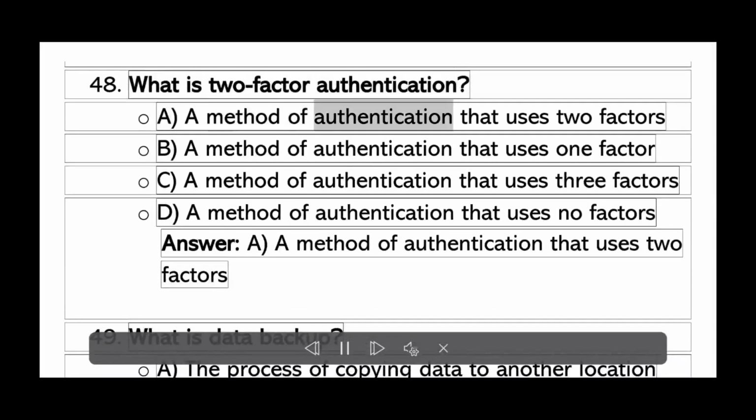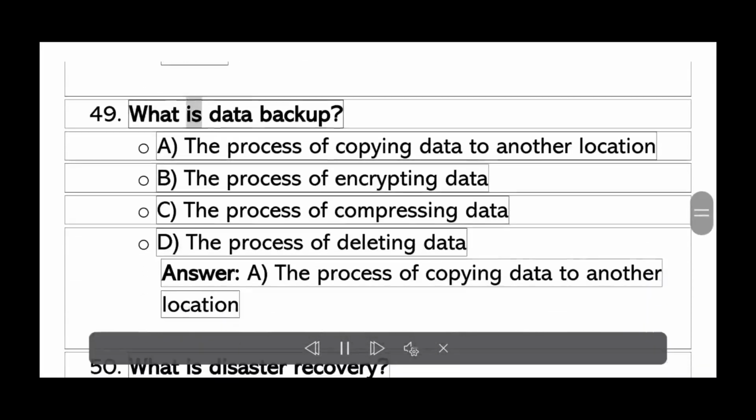What is two-factor authentication? A. A method of authentication that uses two factors. B. A method of authentication that uses one factor. C. A method of authentication that uses three factors. D. A method of authentication that uses no factors. Answer A. A method of authentication that uses two factors.